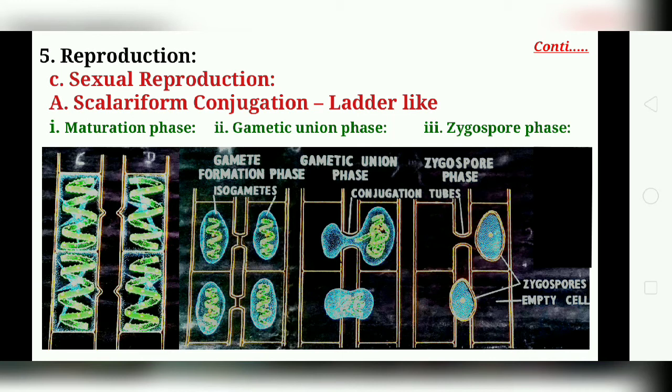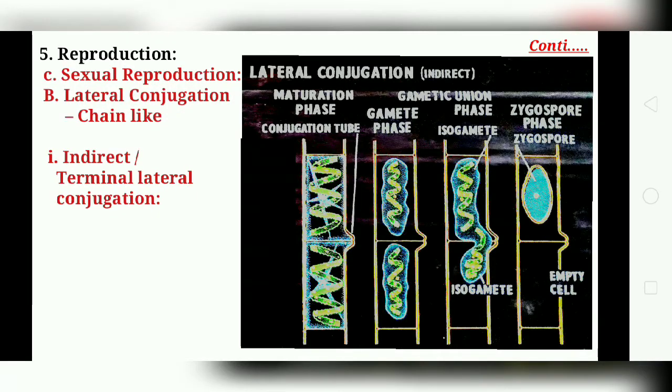In the scalariform type of conjugation, all cells of the filament behave alike. That is, none of them acts specifically as a male gamete or female gamete. Thus at the end of conjugation, all the cells of one filament are empty and all the cells of the opposite filament contain a zygospore. Okay, in the picture you can notice it. So this was the first part of sexual reproduction, the scalariform conjugation, that is the lateral phase.